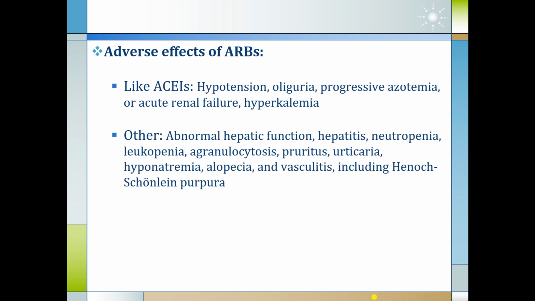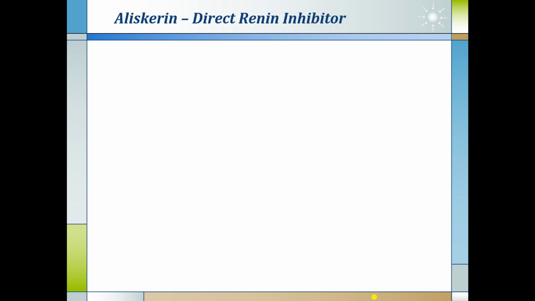Other side effects are abnormal hepatic function, hepatitis, neutropenia, leukopenia, agranulocytosis, pruritus, urticaria, hyponatremia, alopecia, and vasculitis, including Henoch-Schönlein purpura, has been reported with ARBs. Unlike ACE inhibitors, the incidence of angioedema and dry cough is less with ARBs as compared to ACE inhibitors.